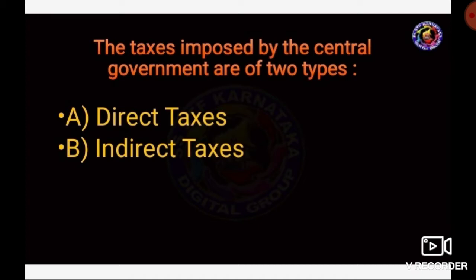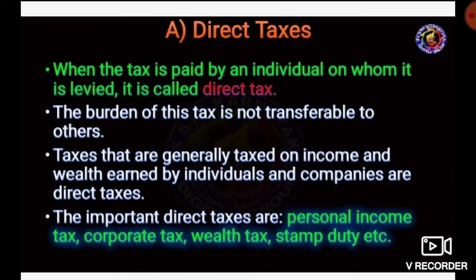What is meant by direct tax and indirect tax? Let us discuss one by one. First, direct tax. When the tax is paid by an individual, it is called a direct tax.